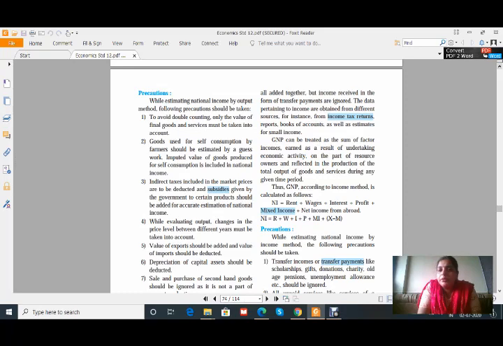Whenever we pay taxes to the government, that is the source from which they get income. That means the tax that we pay is the income of the government.